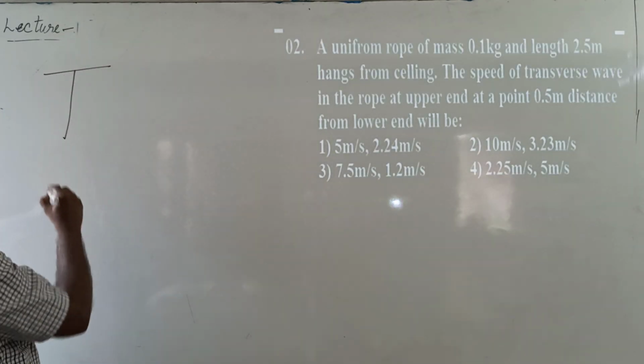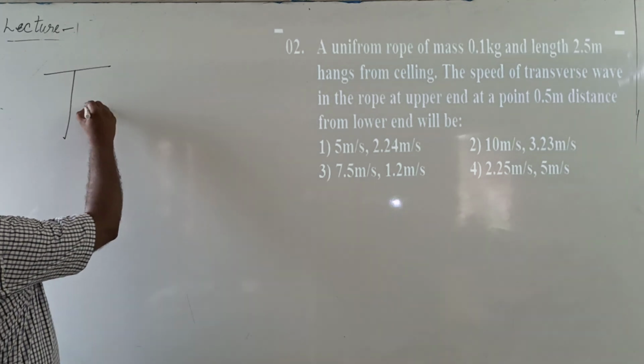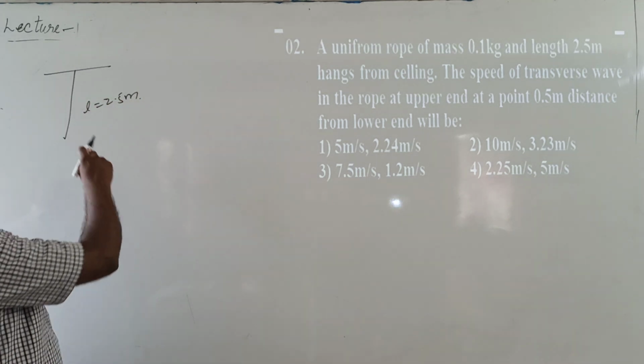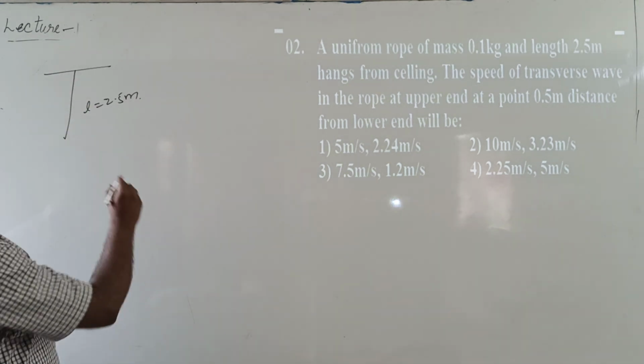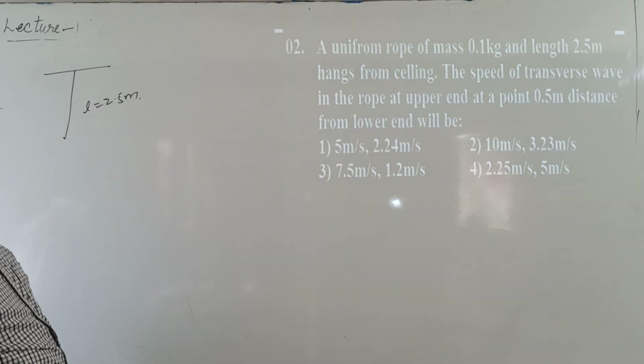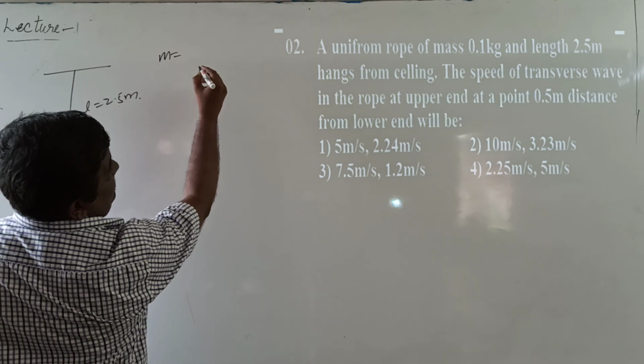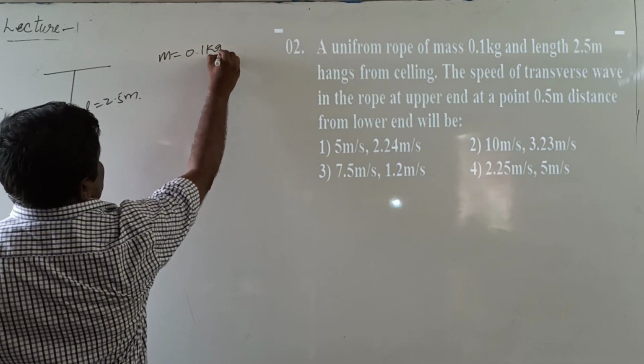The length of the rope L equal to 2.5 meters is suspended in a vertical plane with the help of the ceiling. Length of the rope is given by 2.5 meters and mass of the rope is 0.1 kg.